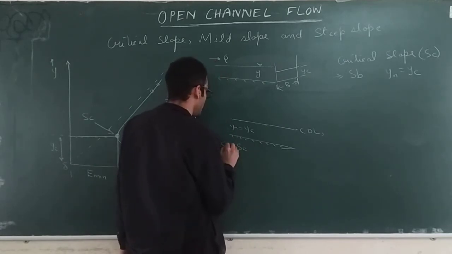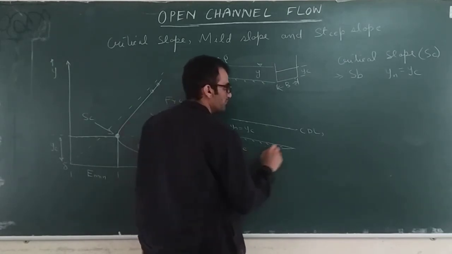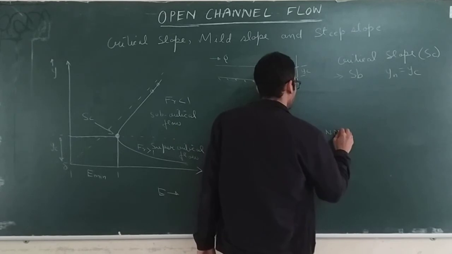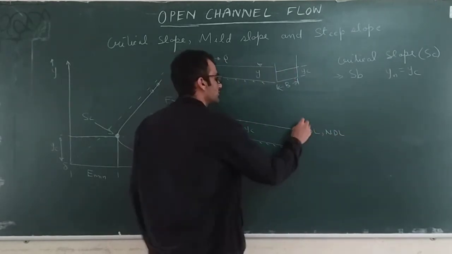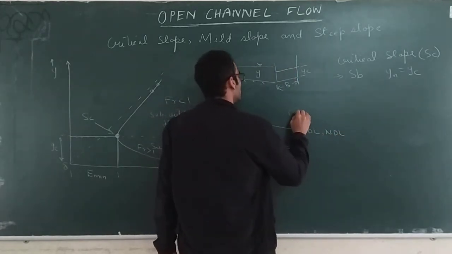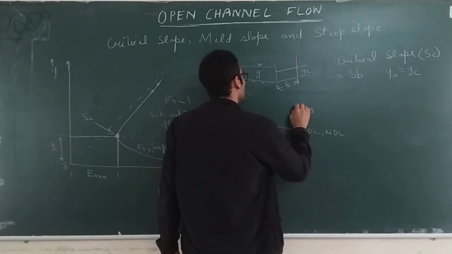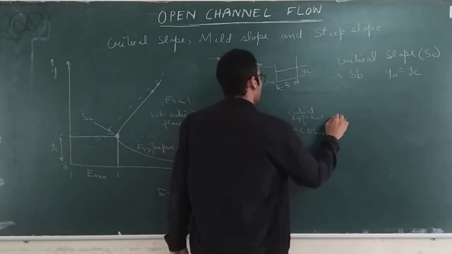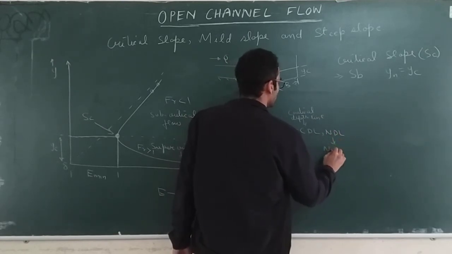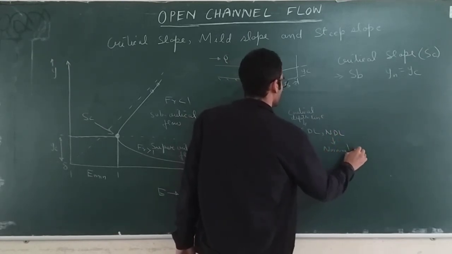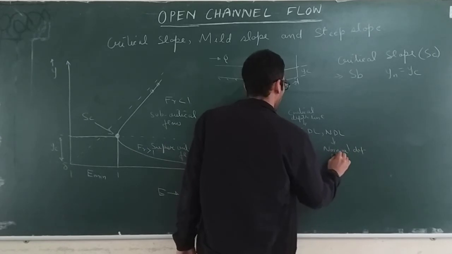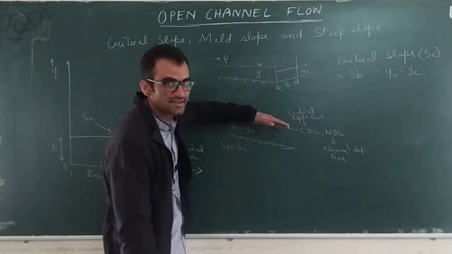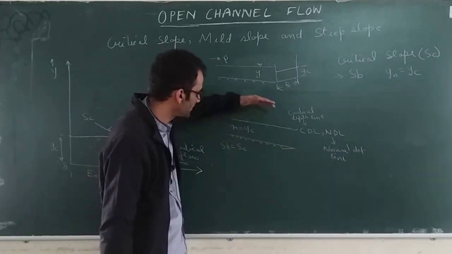So SB is equal to SC, and CDL is the critical depth line, and NDL is the normal depth line. So both these lines will coincide for one value of slope. That is the critical slope.